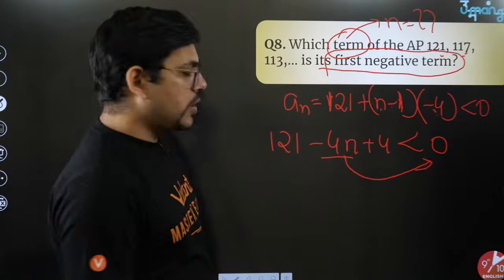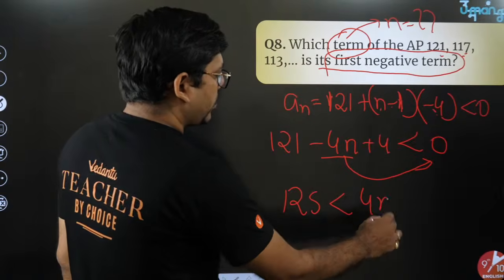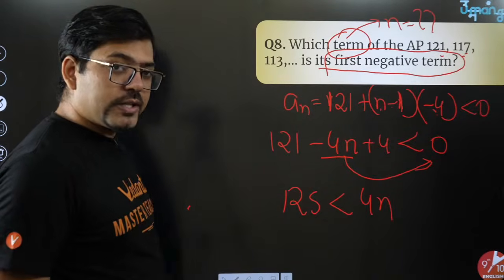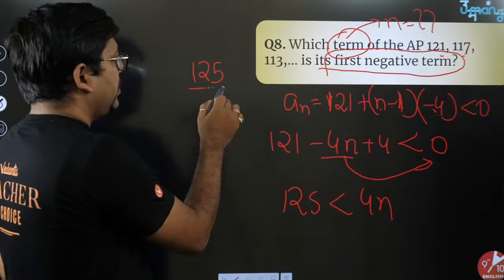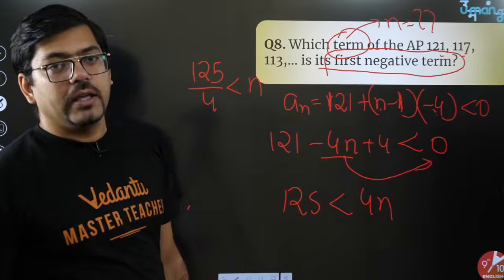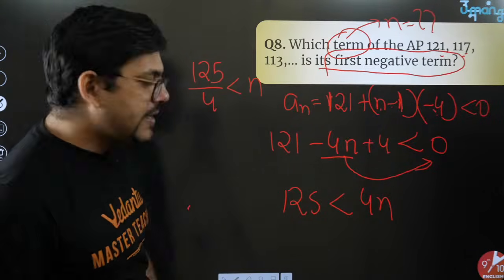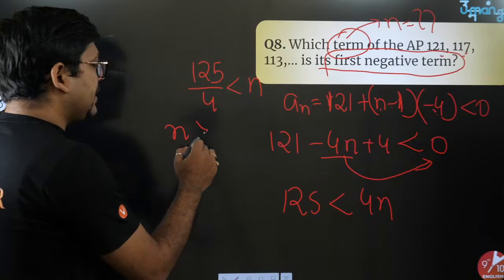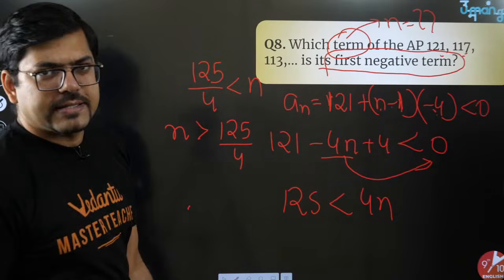So 121 plus 4, that will be 125, less than 4n. So I can send this 4 to this side. So I will have 125 divided by 4, and this is n. This is showing me 125 by 4 is less than n, or vice versa. It is showing me that n is greater than 125 by 4. Isn't it? Both ways it's right.